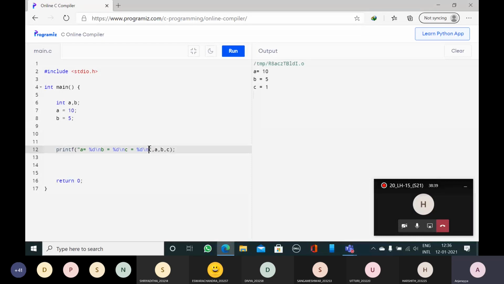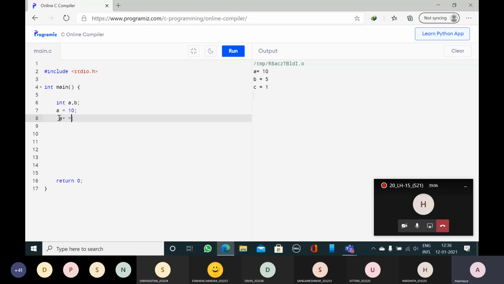Now I delete the C value. Only one is enough.